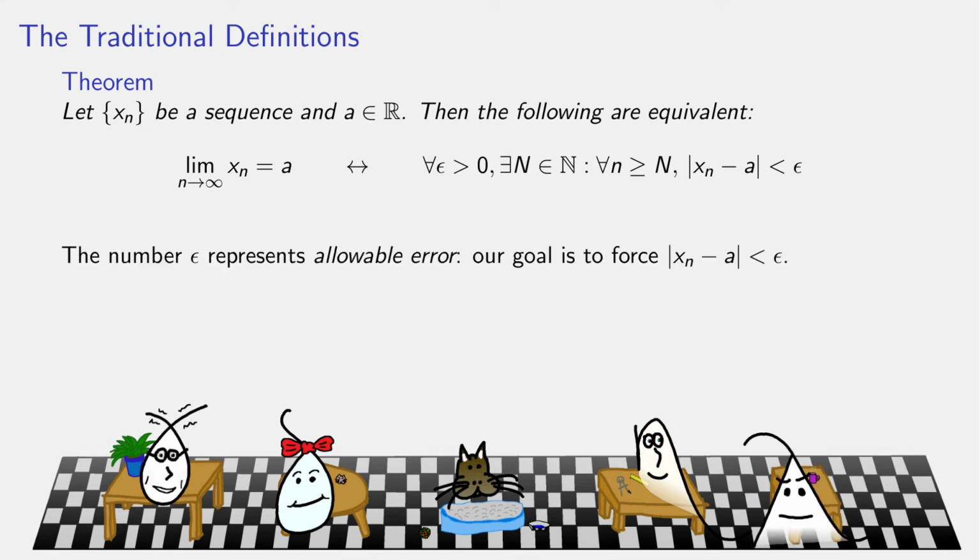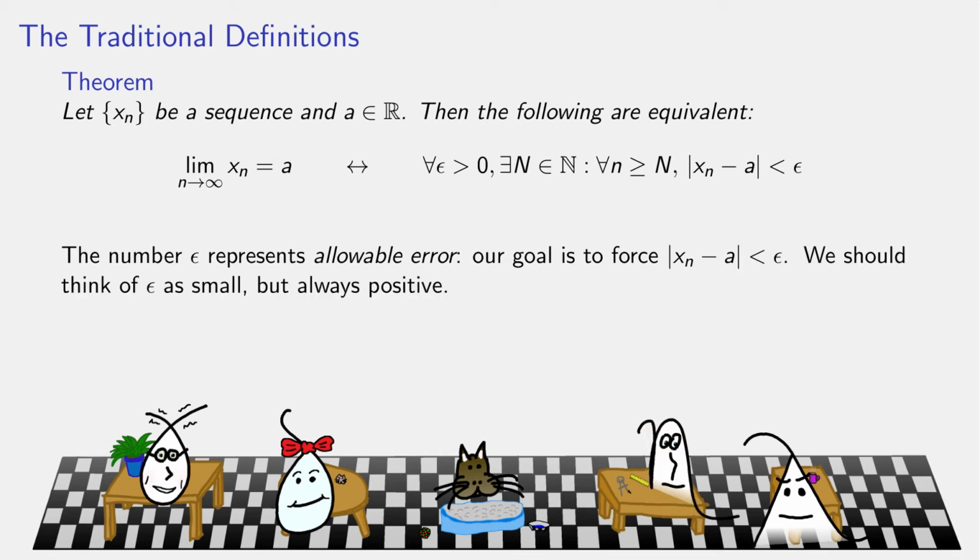The number epsilon on the right here represents some sort of allowable error. Our goal is to force a distance from xn, a term of our sequence, to a, the limit, and that distance needs to be less than epsilon. So the terms of the sequence have to be within distance epsilon of a, and epsilon is any positive number, so imagine it to be very small.